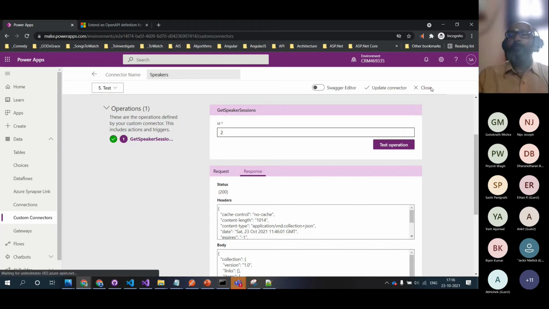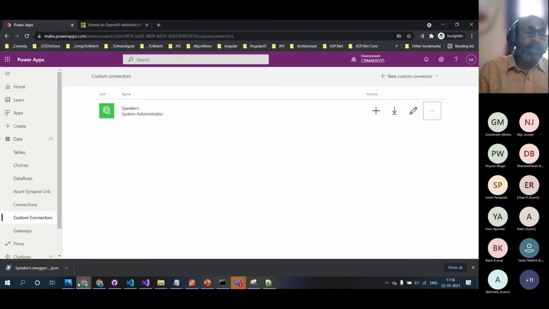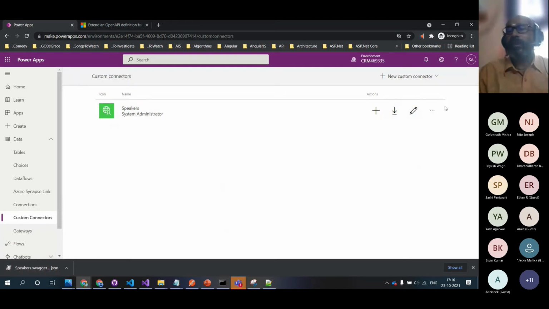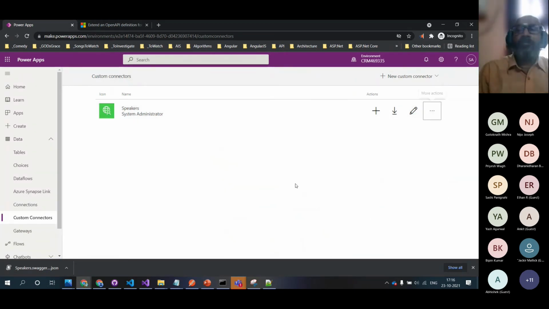So let me close that. And apart from that, we can view the properties and you can update from an OpenAPI file, the Swagger file. If you click on this, that downloads the Swagger file. So we can modify that and again update it, or with the OpenAPI URL or a Postman collection, or you can delete. We saw the delete one.